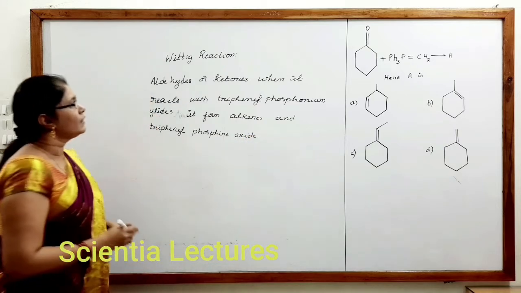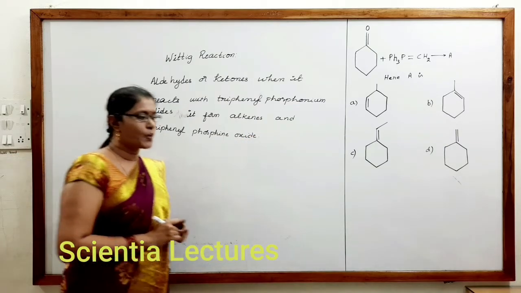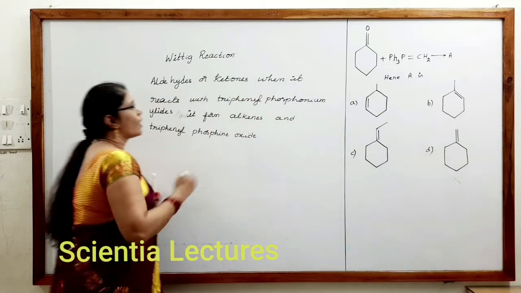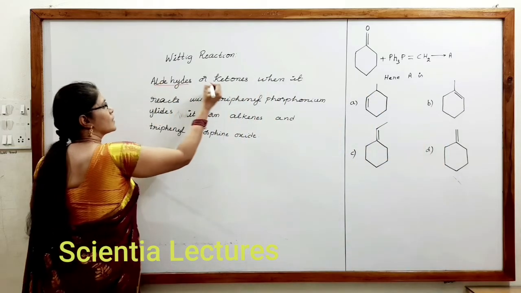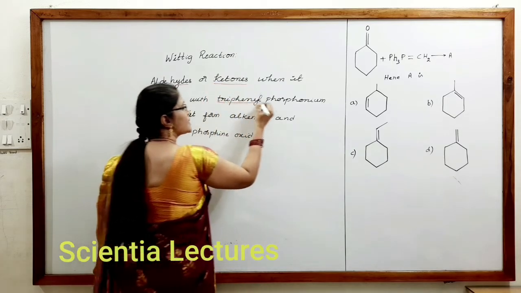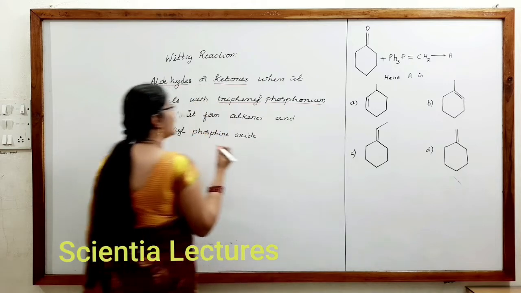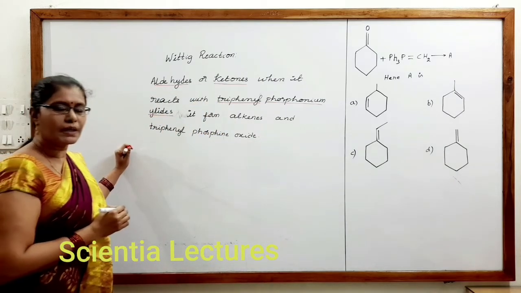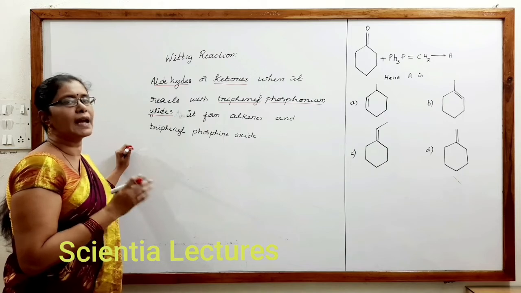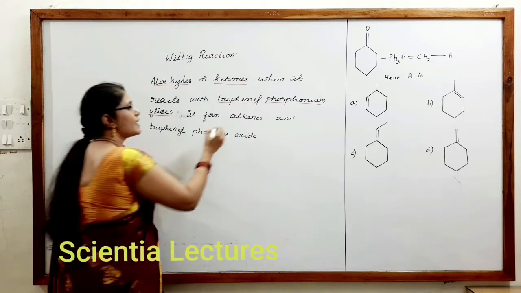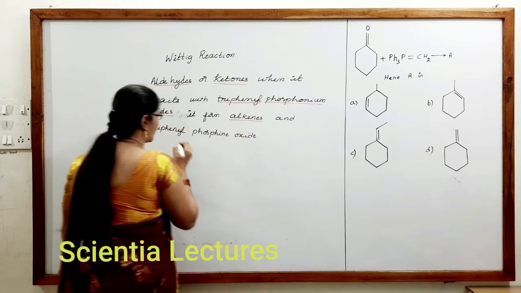So listen, carbonyl compounds, that is either aldehydes or ketones, when they react with, what is the reagent with which they are reacting? Triphenylphosphonium ylides. You have to remember the names of the reactants also. It forms alkenes as the main product.